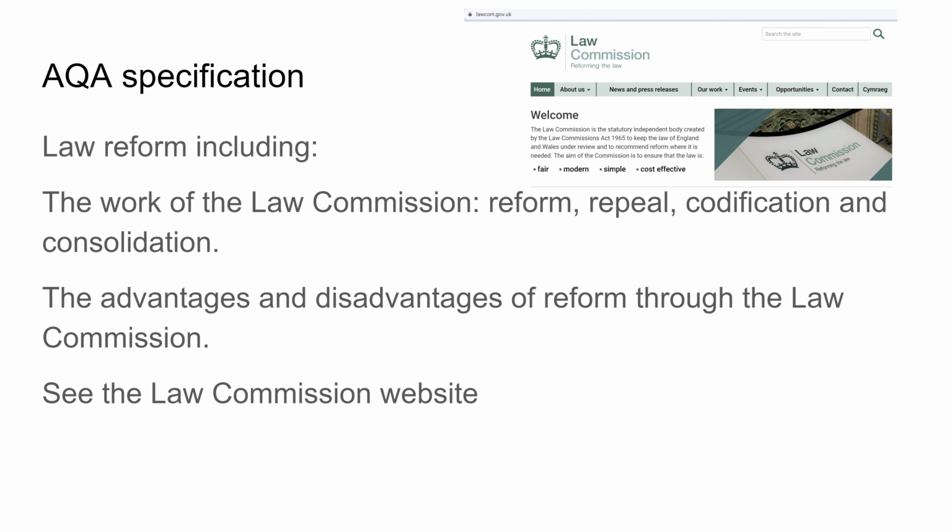It also requires you to know about the advantages and disadvantages of reform through the Law Commission. It's quite interesting to look at the Law Commission website to see what they're working on at the moment. They work on a wide range of topics. In 2022, they were working on non-digital assets, including things like non-fungible tokens and what that's going to mean for the law. So they are a body that advises, they're independent politically, and they advise the government as to what might need to happen with changes to the law in England and Wales.